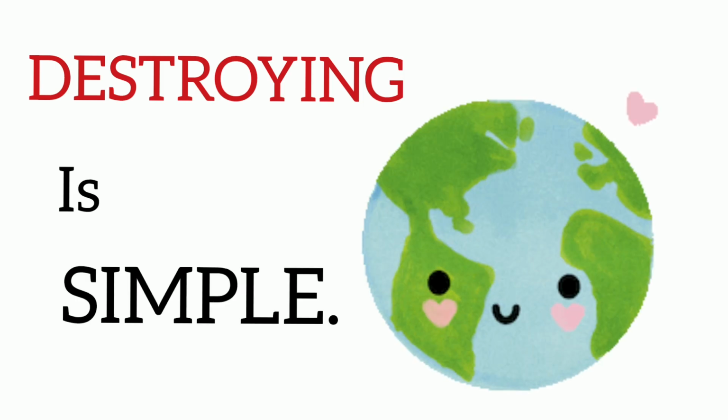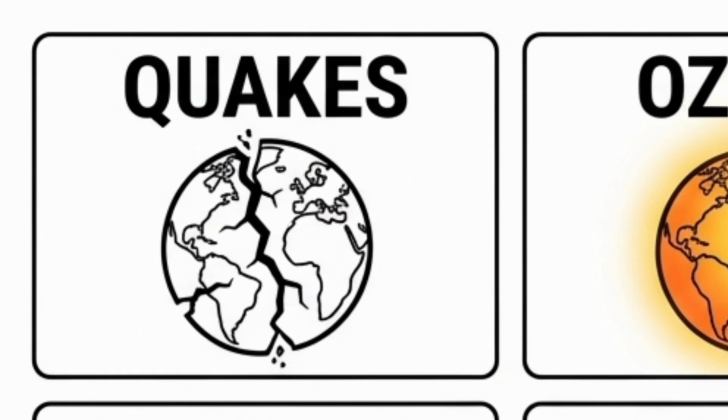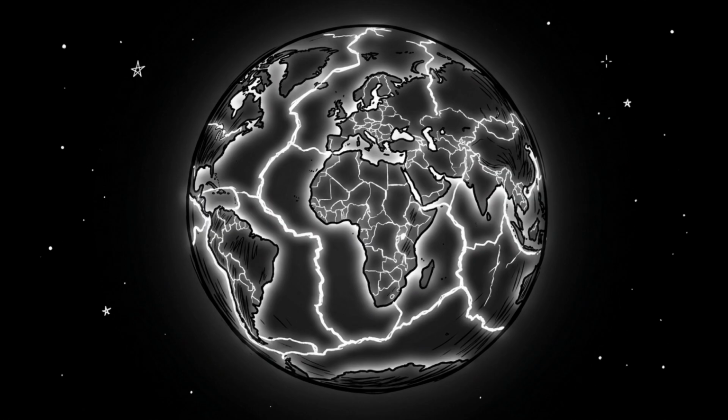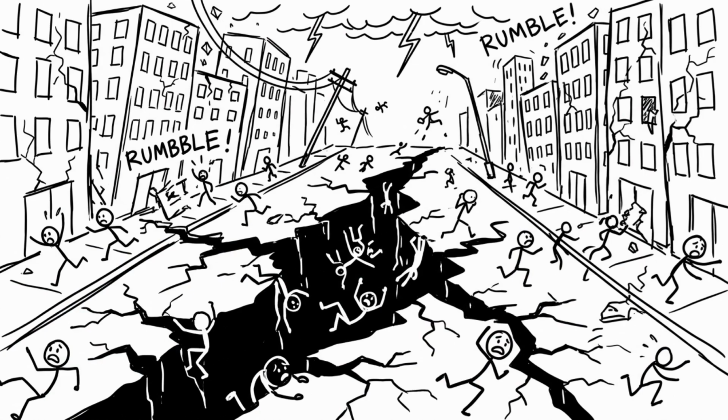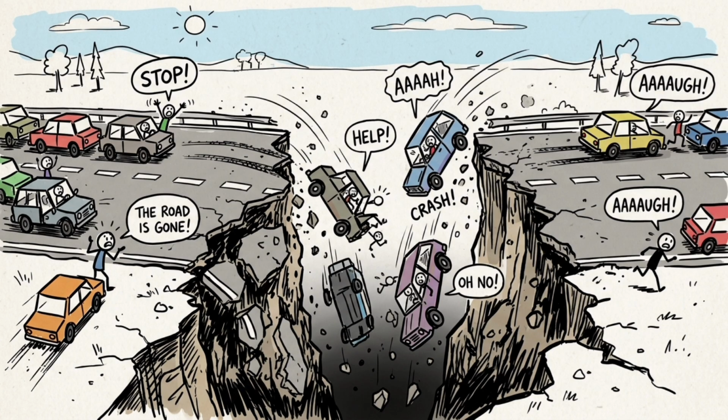Destroying Earth is simple. Here's how. Trigger all tectonic plates. Just activate every fault line on Earth at the same time. Tectonic plates normally move slowly over millions of years, building pressure that gets released as earthquakes. If all plates shifted at once, that pressure wouldn't release gradually, it would explode across the entire planet instantly.